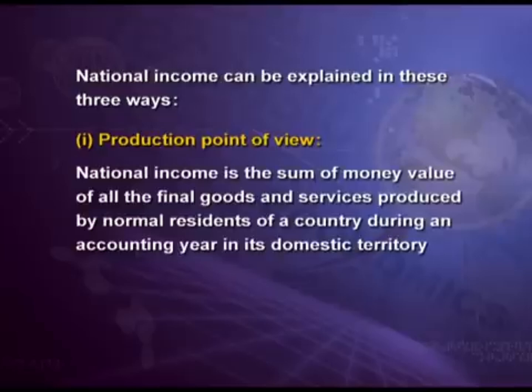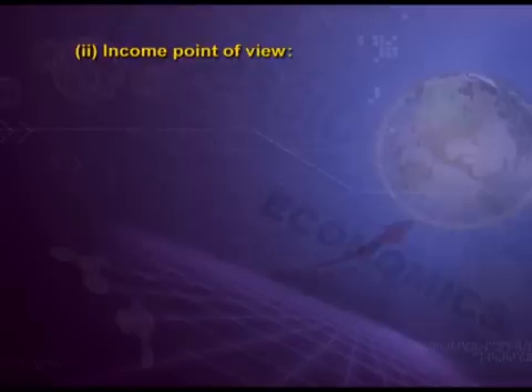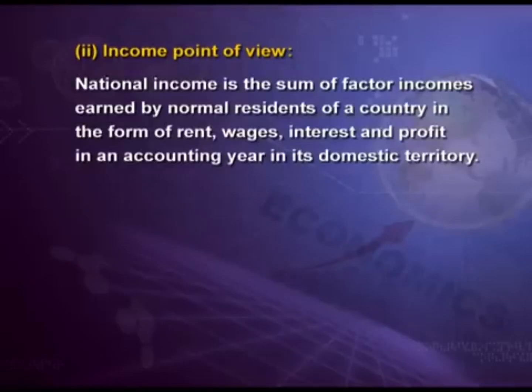National income is the sum of money value of all the final goods and services produced by normal residents of a country during an accounting year in its domestic territory. From income point of view, national income is the sum of factor incomes earned by normal residents of a country in the form of rent, wages, interest and profit in an accounting year in its domestic territory.